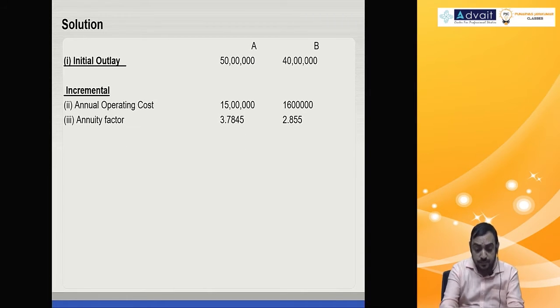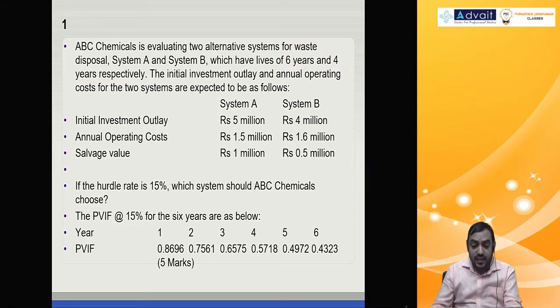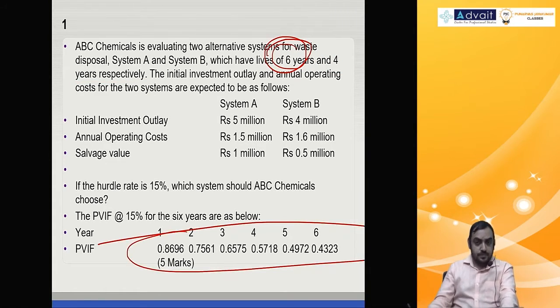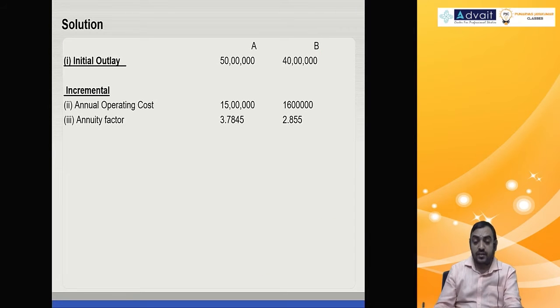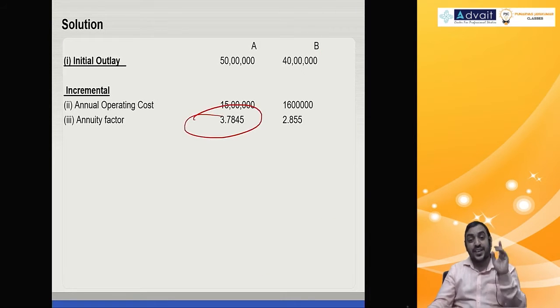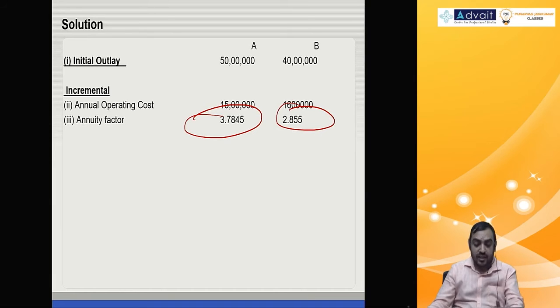Please remember, for A we take the annuity factor for 6 years, that means all the PVIFs are added. For the second machine, we take only 4 years. So 3.7845 is the 6-year annuity factor, and for B it is the 4-year annuity factor.